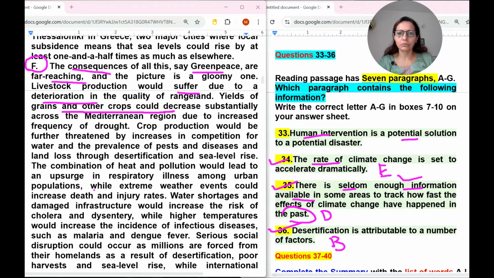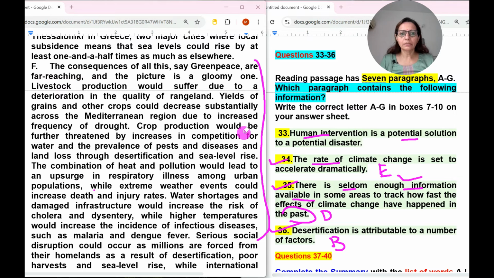Livestock production would suffer due to a deterioration in the quality of range. Yields of grain could decrease substantially across the Mediterranean region. Crop production would be further threatened by increased pests. Okay, the combination of heat and pollution would lead to water shortage. So they are just talking about the things that had happened during recent years. Water shortage, crop production also affected. So they are not talking about a potential solution. So let's read the last lines also. While higher temperatures would increase the incidence of disease. So negative things they are talking about in this paragraph. Let's move to the next paragraph.